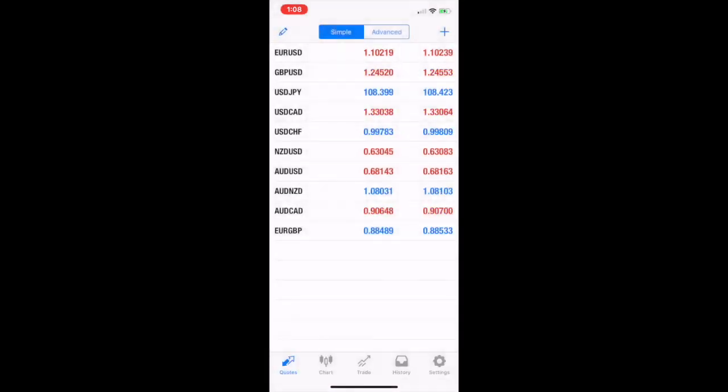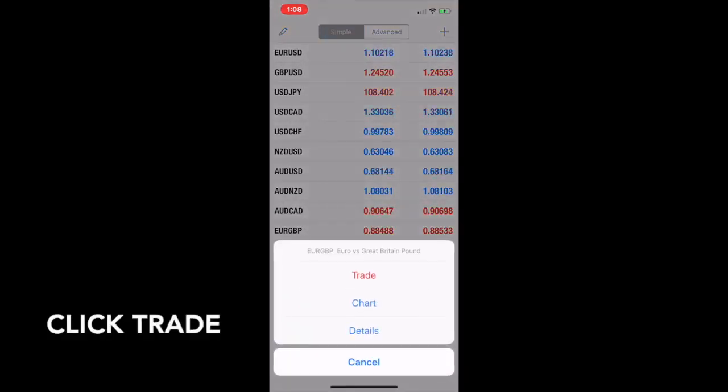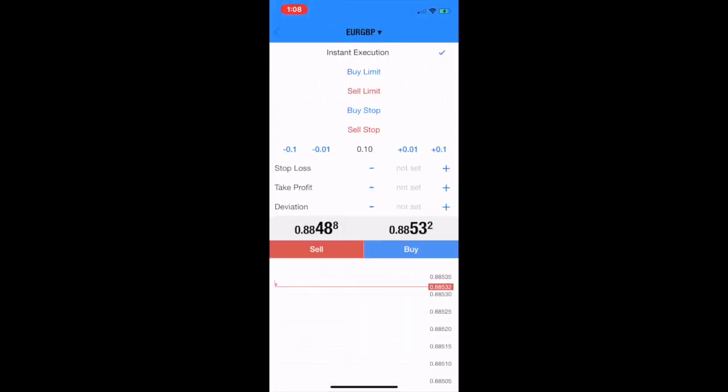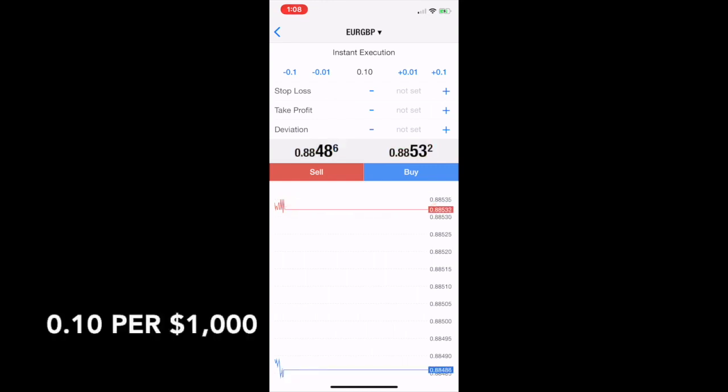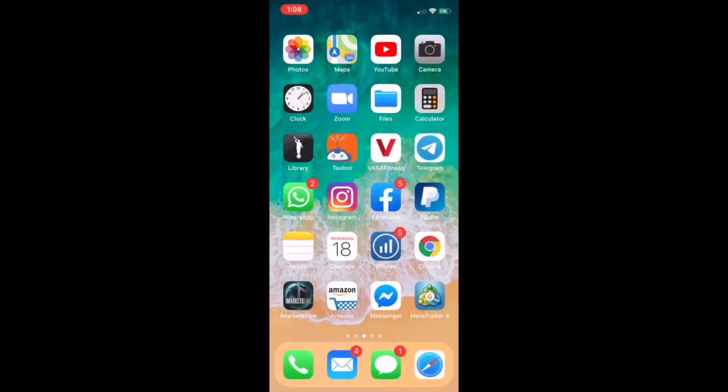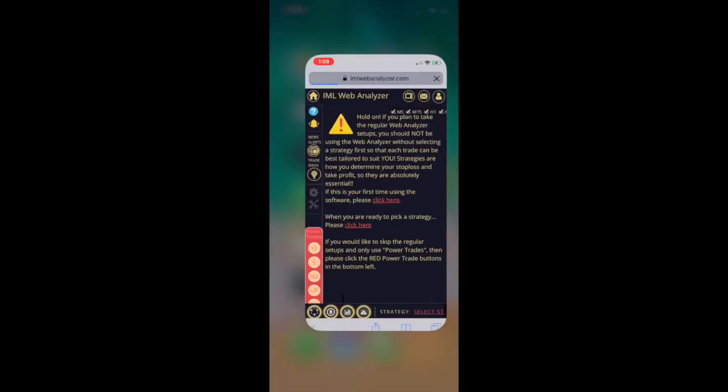So you want to bring this up, trade. We don't have to change anything under here for a sell limit, buy limit, sell stop, or buy stop. Just leave it as instant execution. Let's leave it as 0.10 again, pretending that your account was at $1,000. Now we need the stop loss and the take profit.